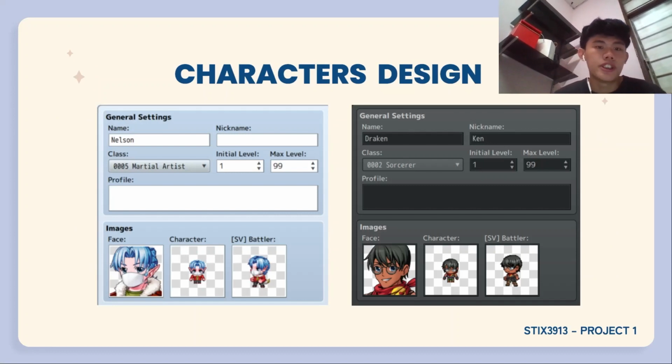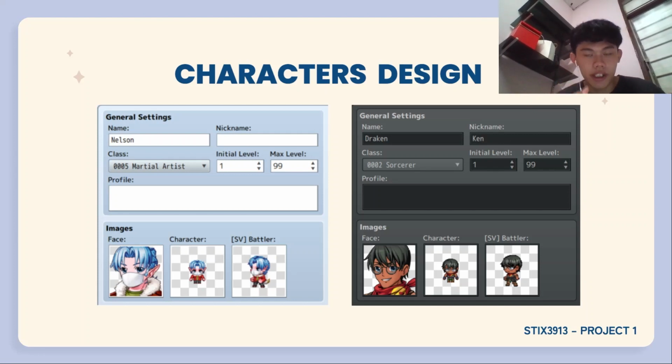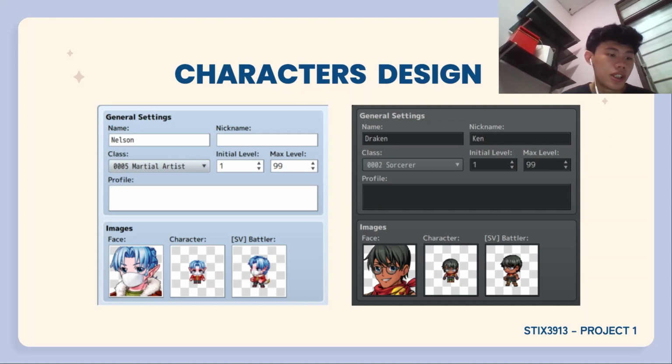For the character design part, we drafted 2 characters for our low fidelity prototype, and we will enhance it later. From the character design interface, we can add the name and other details for our character, and we define our characters with their own classes such as the martial arts and also the sorcerer.